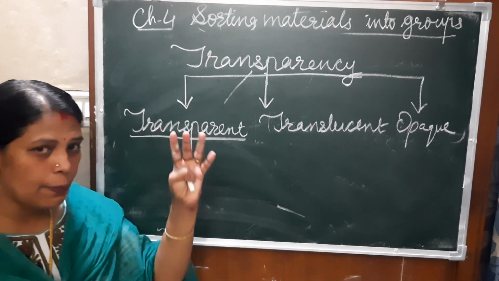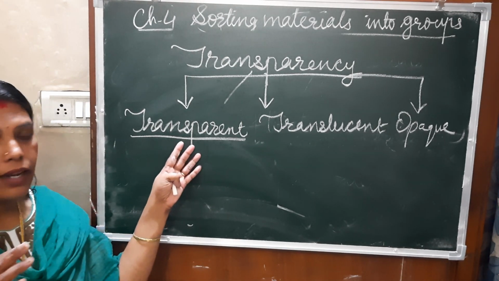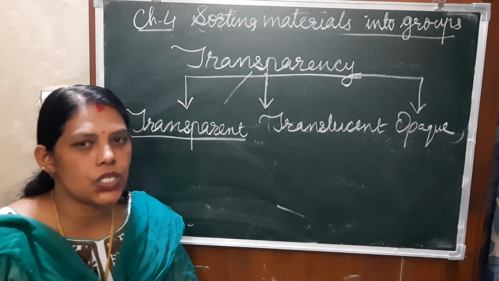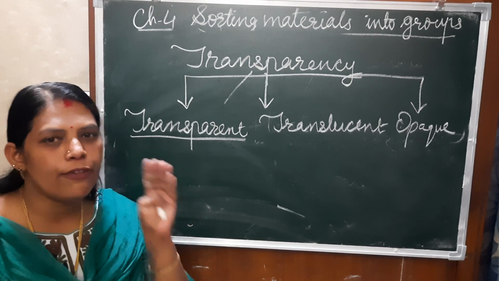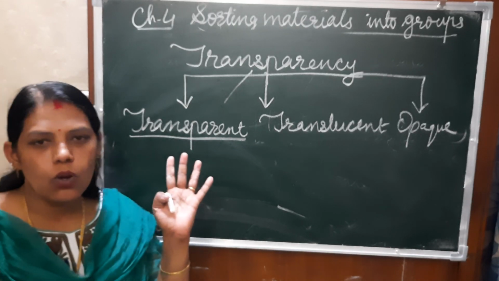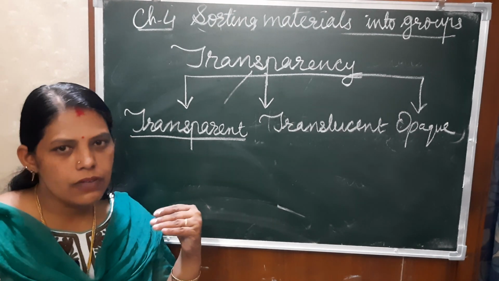That means the light can pass through inside and everything is visible. That is transparent. And translucent means it allows the light to pass through partially. That means you can't see fully what is inside the object. If there is a glass window and any object is kept behind it, then is it visible?